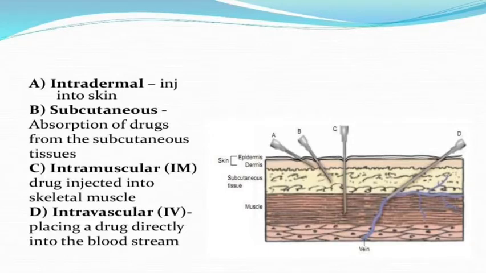Intradermal injection is into the skin. Subcutaneous is absorption of the drug from the subcutaneous tissue, and intramuscular you can inject into the skeletal muscle tissue. Intravascular means placing the drug directly into the bloodstream. Here the diagram shows the skin, subcutaneous tissue, muscle and vein.